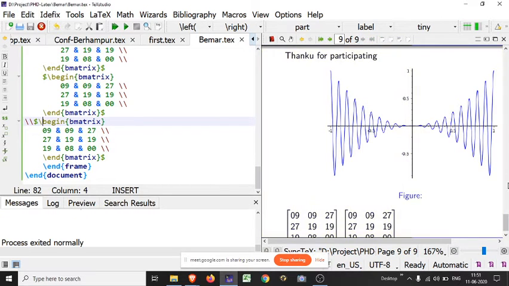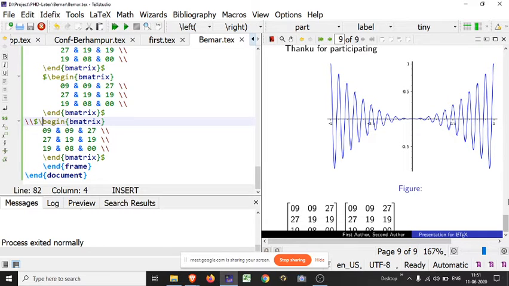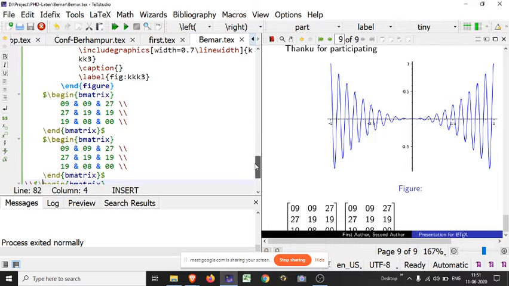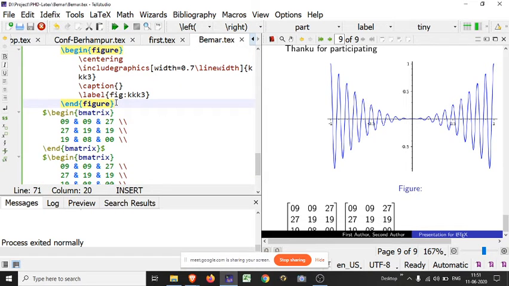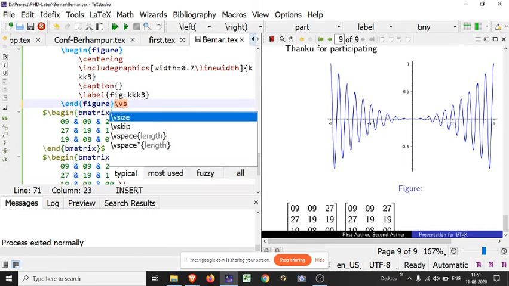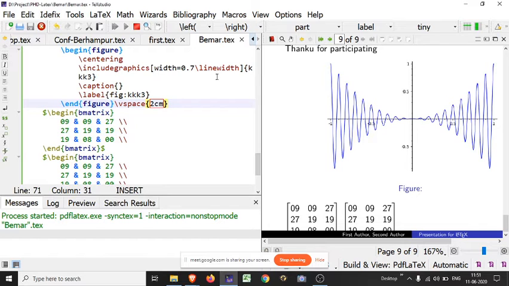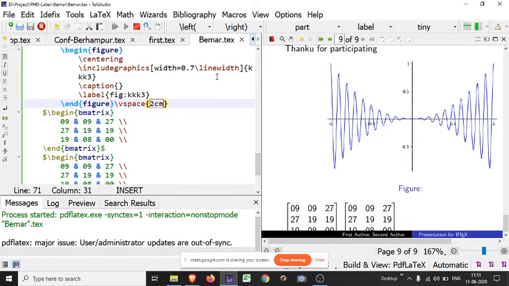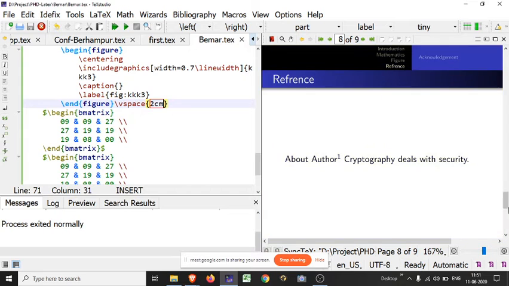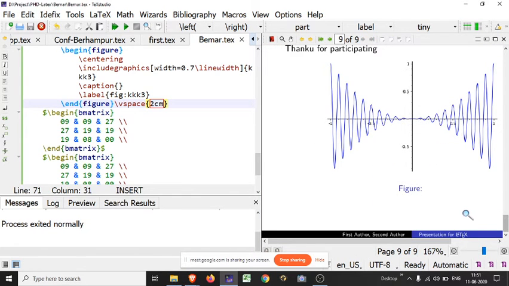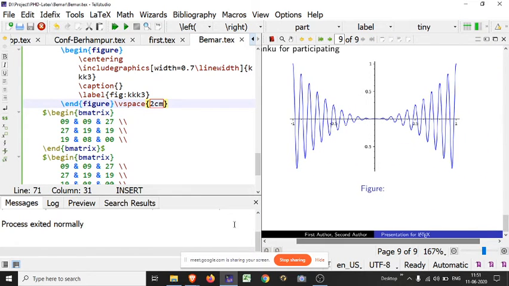Look here. I have inserted 3 matrices, but here there are only 2 matrices. Suppose I want to create a vertical space here. It is vspace, vspace of 2 centimeters. Then the rest of your content will be hidden, meaning the rest of the content will be on the same page but on a larger scale. You cannot see it here. This matrix is hidden somewhere.